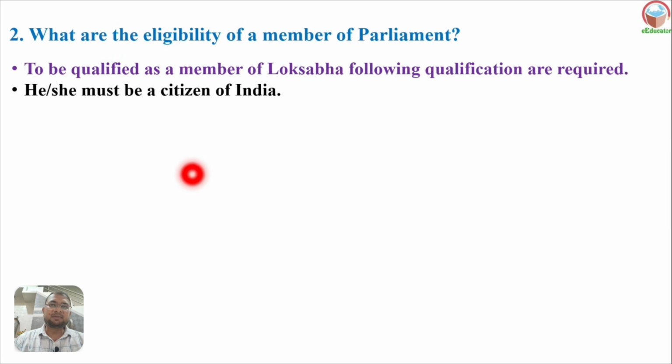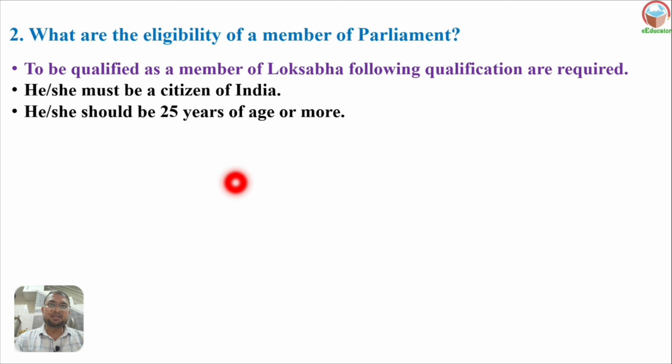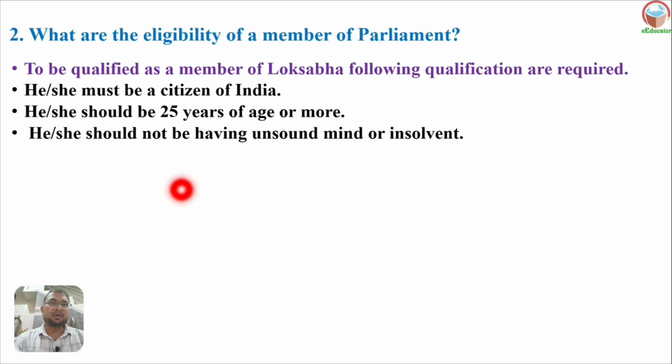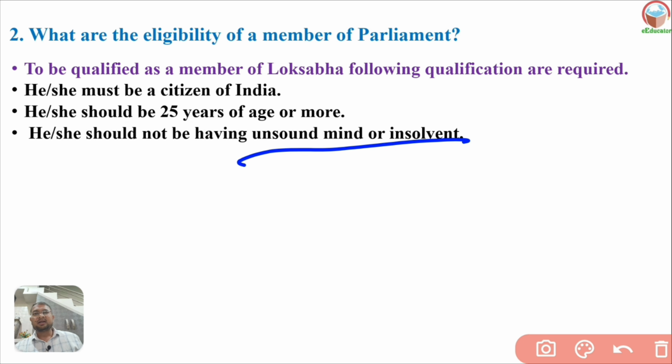If you want to become a member of Lok Sabha, what are the qualifications? First, he or she must be a citizen of India. Second, he or she should be 25 years of age or more, the minimum age criterion. And he or she should not be of unsound mind or insolvent. Unsound means unstable mind.